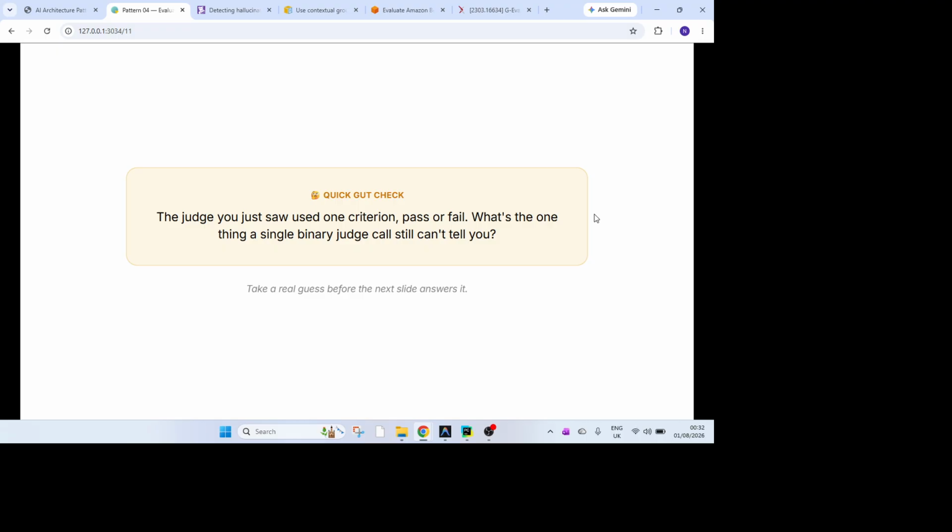Okay, quick gut check before the full menu of options. The judge you just watched used exactly one criterion: grounded, yes or no. What's the one thing a single binary judge call still can't tell you? Take a real guess.